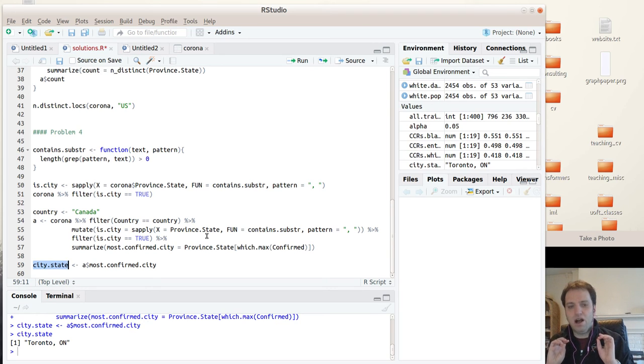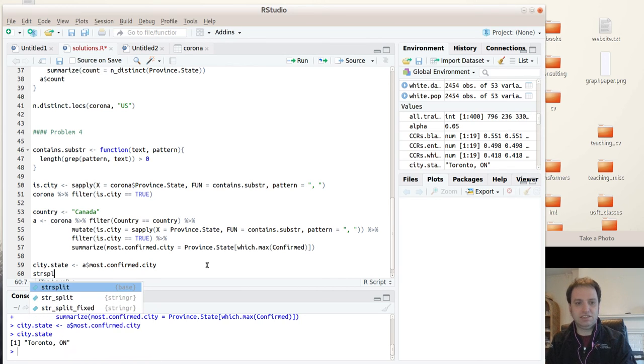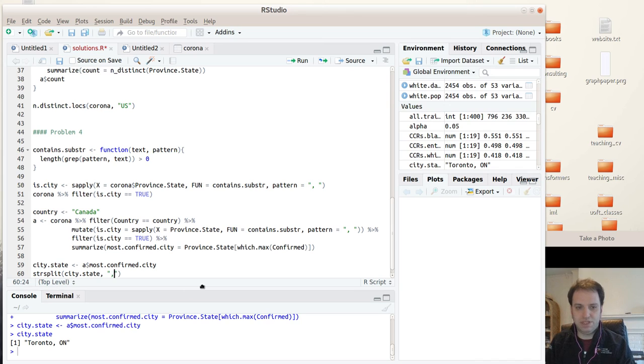So there is one more thing, which is we wanted to just extract Toronto, right? So we don't want the comma ON. We have done something like this in precept 4, I believe, where we used str split. So you say str split city state, and then you say what you're splitting by.